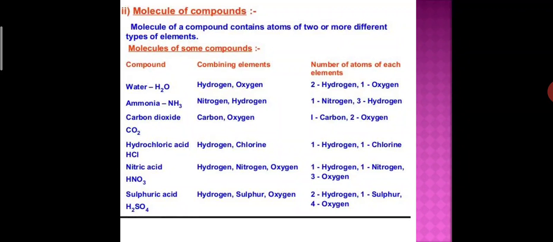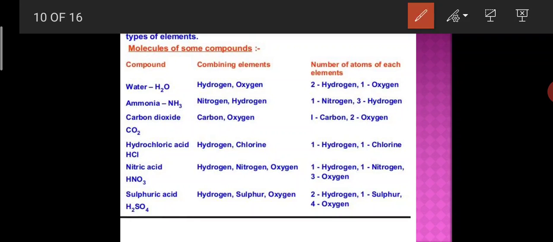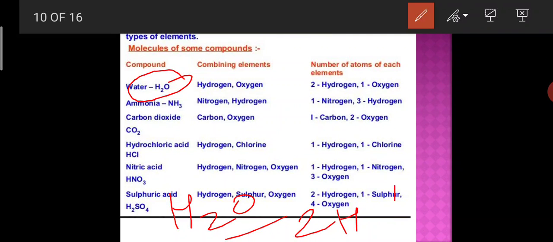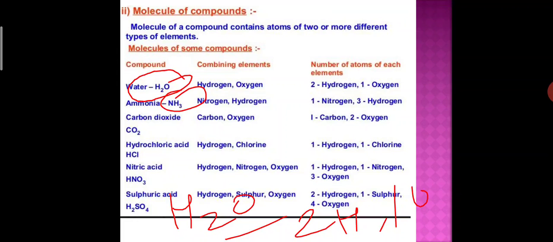So you can take this example of water. Can you see this? A molecule of water consists of two atoms of hydrogen and one atom of oxygen. So it is represented by H2O. And you can take another example, ammonia. It contains one atom of nitrogen and three atoms of hydrogen. And you can take another example, carbon dioxide, HCl.